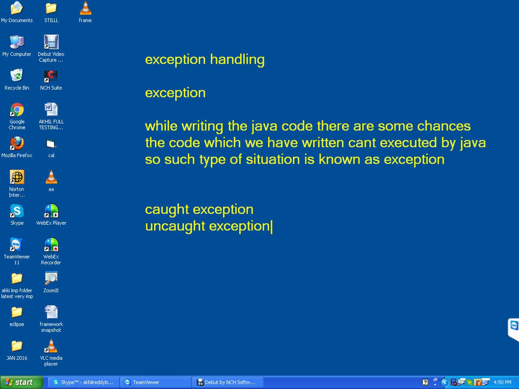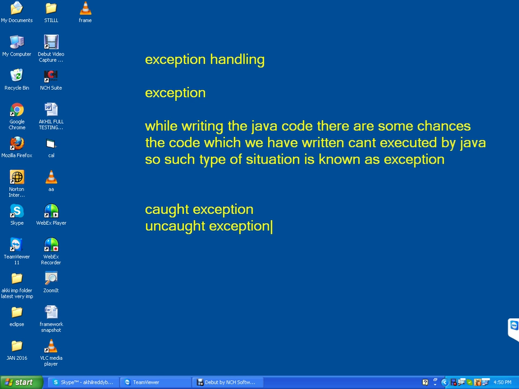Next, uncaught exception. While writing the Java code, if anything is missing, Java will not show you anything, Java will not say anything. Simply it will sit, and during execution it will not execute. That is called uncaught exception. So if it is a caught exception, at any cost we can solve the problem. We will Google and we can rectify the problem.